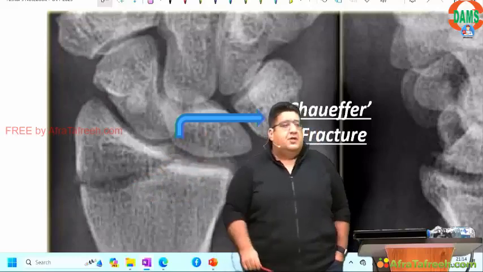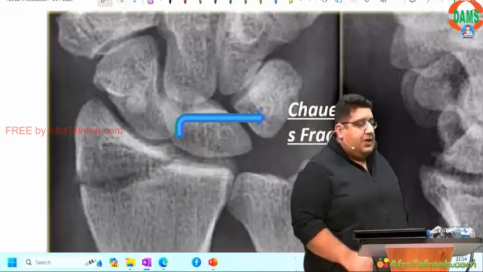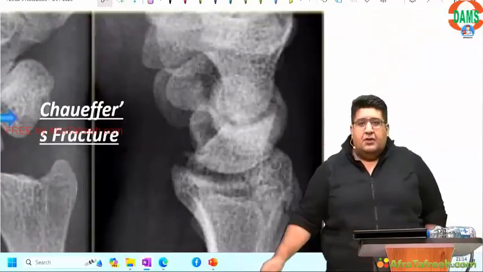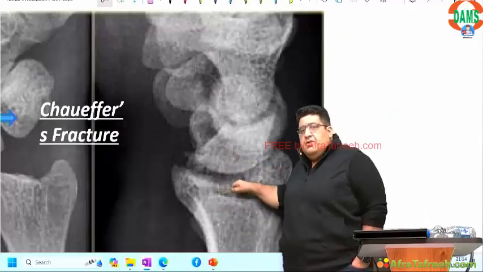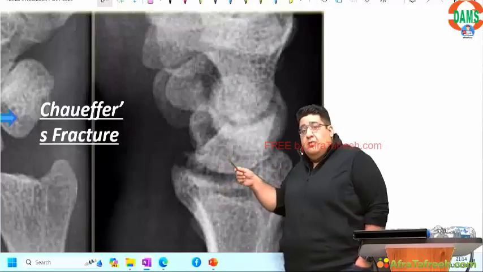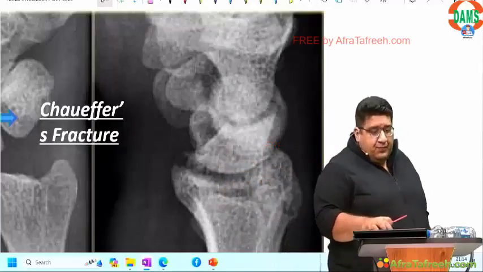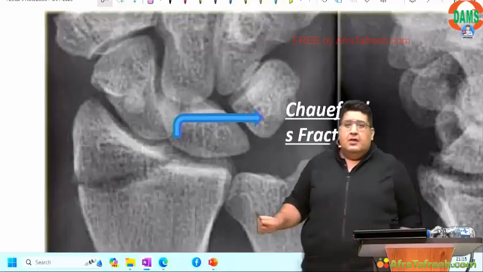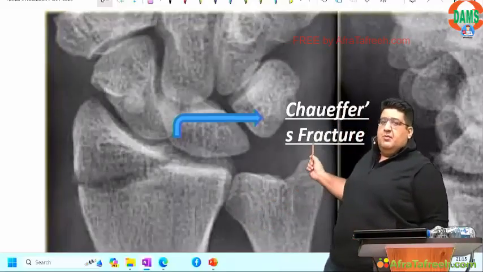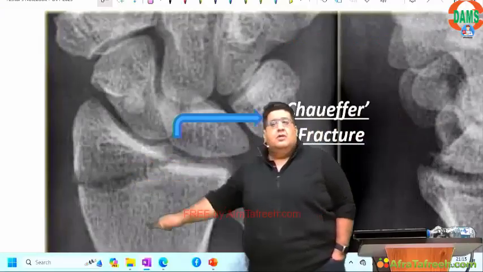So will you call it intra-articular or extra-articular? Intra-articular. What is this bone? Boat-shaped bone, scaphoid. What is this bone? Radius. Radioscaphoid joint anatomy is absolutely normal. In Barton it was dislocated. Here it is normal. Apart from that, I see one more thing here, that this is ulnar styloid. Amazing, normal. This is broken radial styloid.